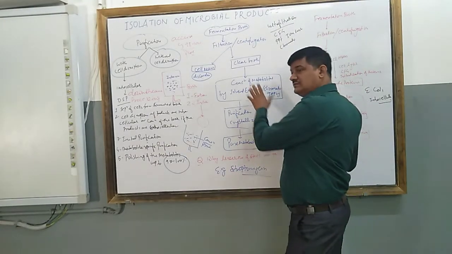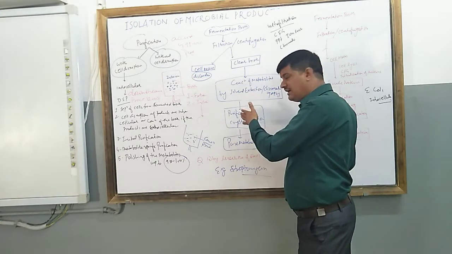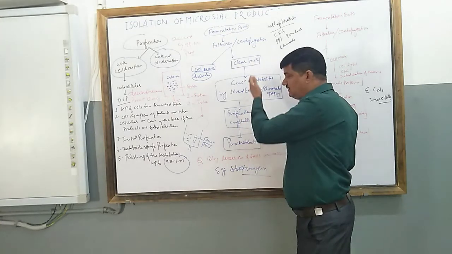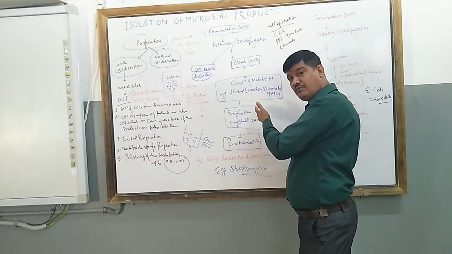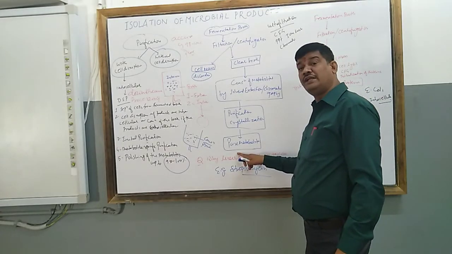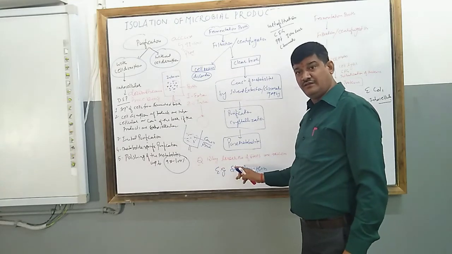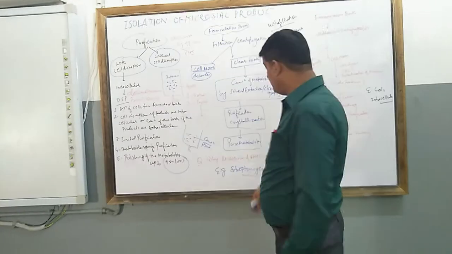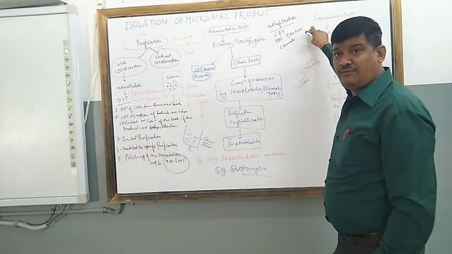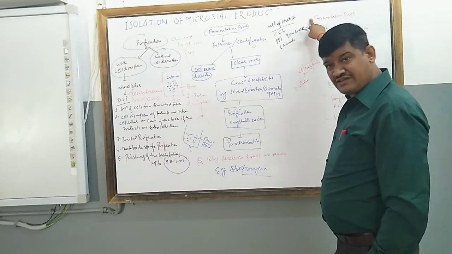Then crystallization is done for purification. These are the steps involved in obtaining the purified form. Thereafter we will get the pure metabolite, which is streptomycin, an antibiotic.